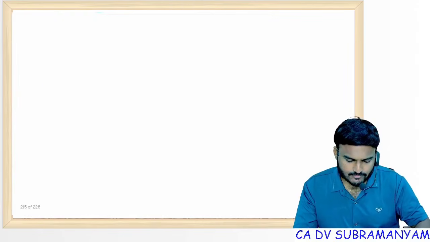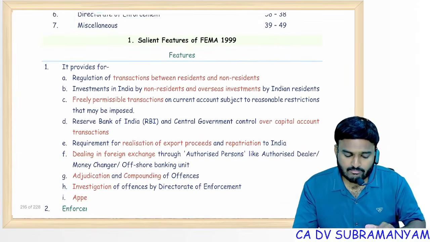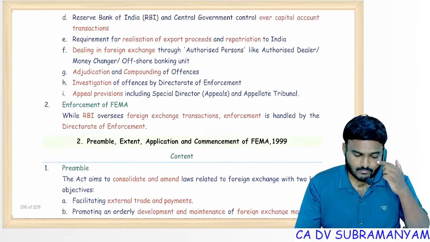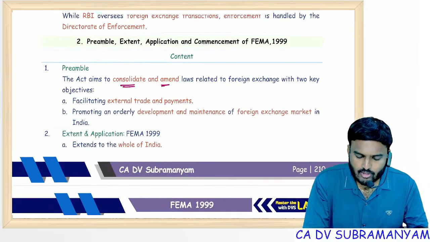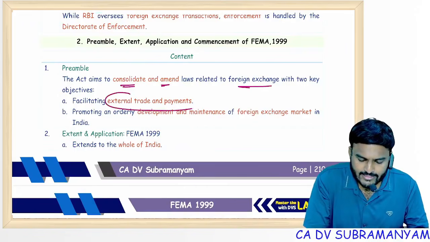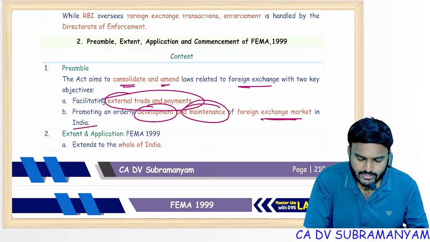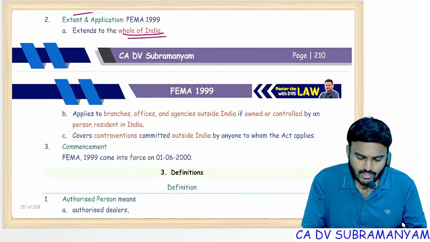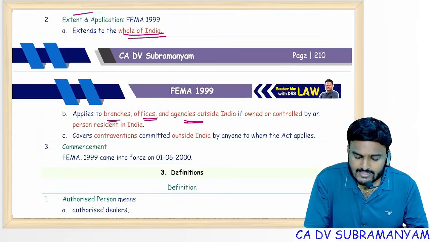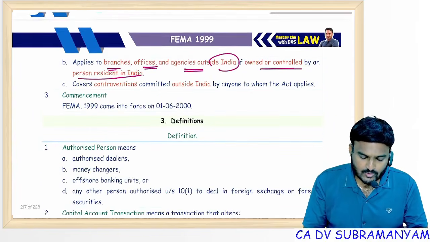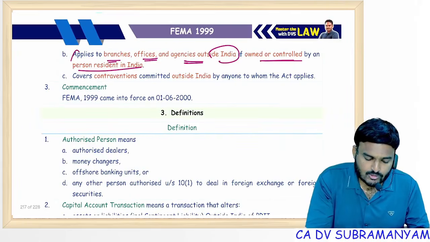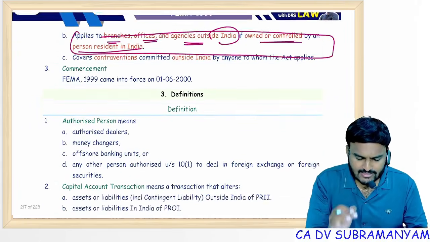FEMA is an important chapter, a 14 marks weightage chapter. So objectives of FEMA: to consolidate and amend laws relating to foreign exchange for facilitating external trade and payments, and orderly development and maintenance of the foreign exchange market in India. Applicable to the whole of India, applicable to branches, offices, agencies outside India if owned or controlled by a person resident in India. So here, in residential status, this point I need to add, I'll add it, just wait.